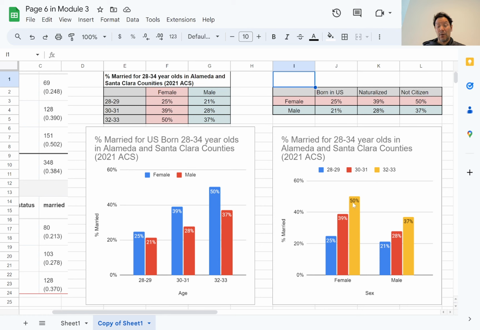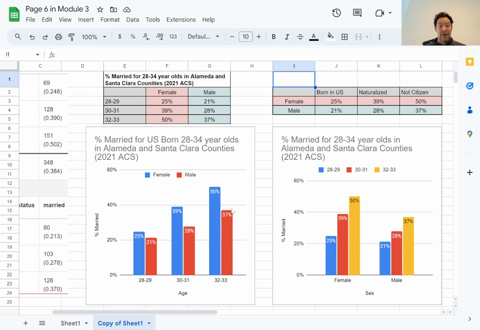So females are showing a more rapid increase. And the big increase is really right here, from 28 to 29 to 30 to 31. For men, they're showing kind of a more steady increase by 7 percentage points, then 10 percentage points. Here it's increased by 14 and then 11. It gets harder. It's easy to increase low percentages. It gets harder to increase high percentages by a lot.